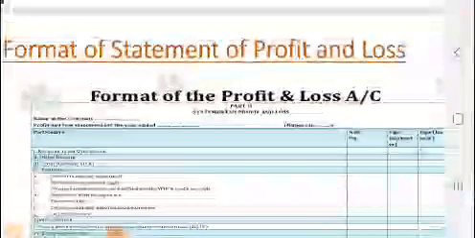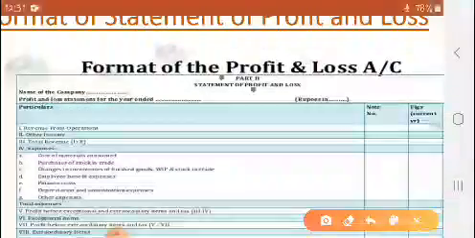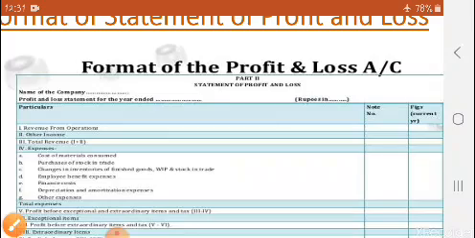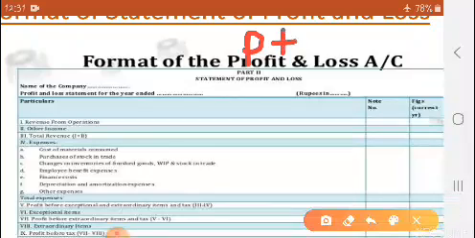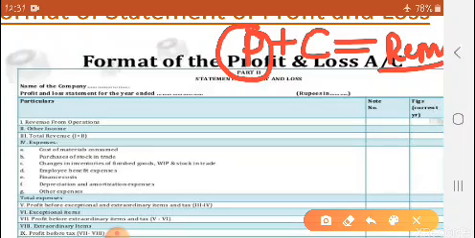Now see how to remember the format of the statement of profit and loss. It is easier than the balance sheet, because here the purpose is very simple. What is our formula? The formula is we have to know why we are preparing this, the purpose, plus the concept behind this. Then we can easily remember this. So the purpose is very simple: why is the profit and loss account or statement of profit and loss prepared? Just to know the profit or loss.